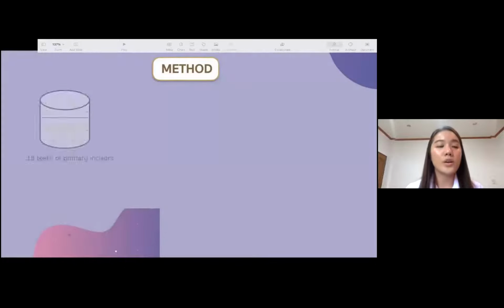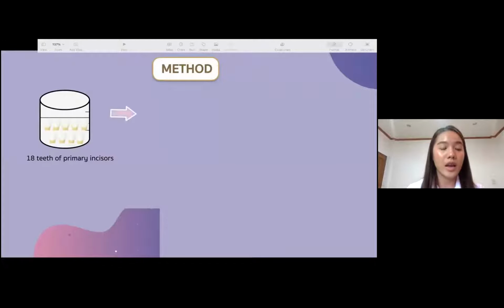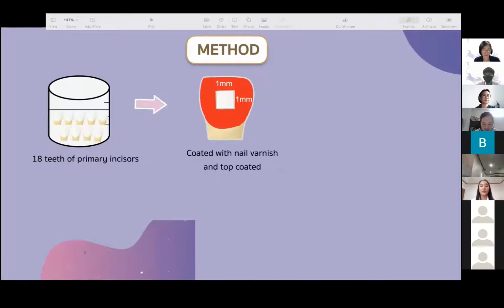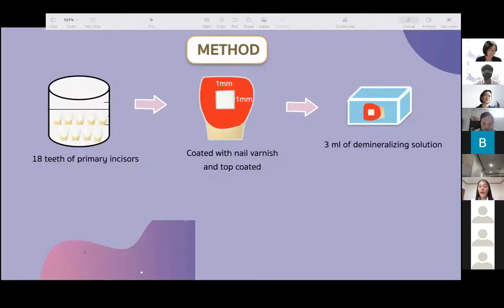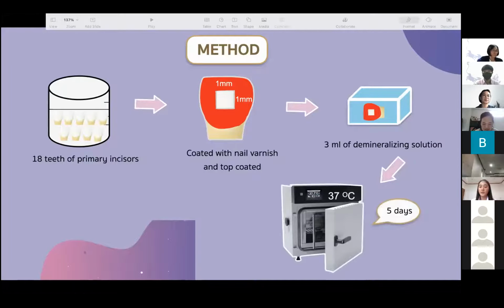For the method, we start with storing 18 primary incisors in 0.1% thymol solution at room temperature. Then we polish with pumice and keep in normal saline solution until being used. After that, we rinse with deionized water and wipe off with tissue paper. Each specimen is coated with nail varnish, followed by a top coat, except for the target area, a 1 square millimeter window. Then we immerse it in 3 ml of demineralizing solution, or D1, and incubate at 37 degrees Celsius for 5 days to create an artificial incipient caries lesion.